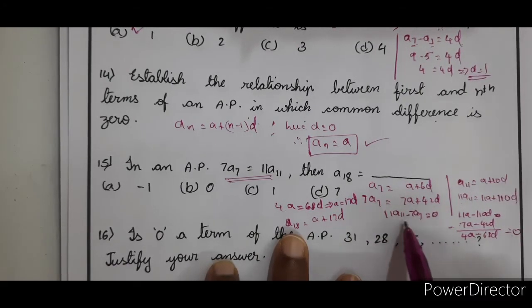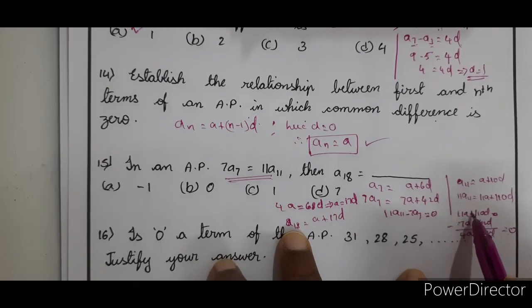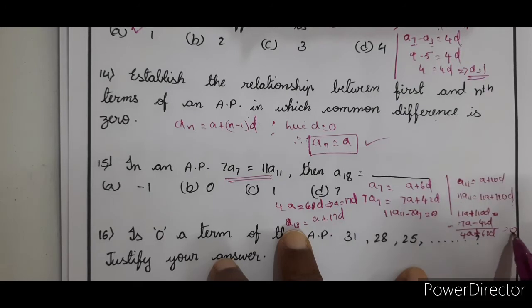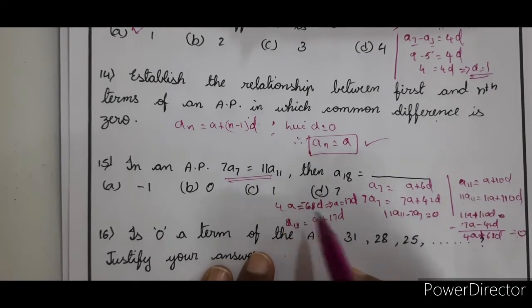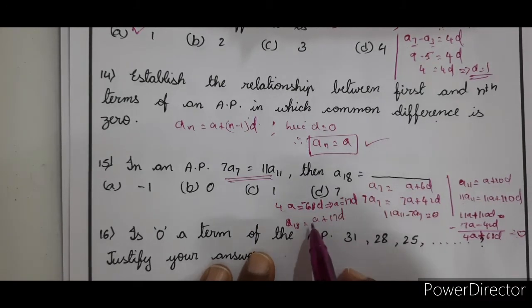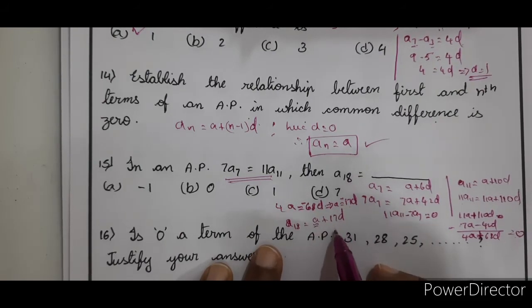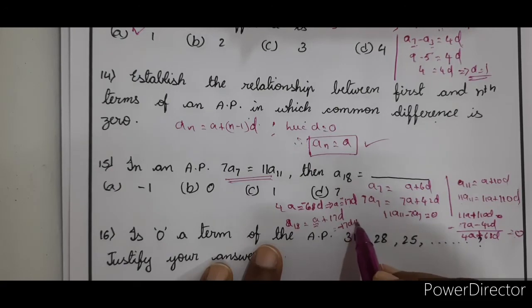Let us see. This is 11A plus 110D minus 7A minus 42D. Yes, this is plus 68D is equal to 0. So A is equal to minus 68D by 4, so A is equal to minus 17D. So that's a small mistake here. Sorry children. So A18 is equal to, what is A value now? Minus 17D plus 17D is equal to 0.